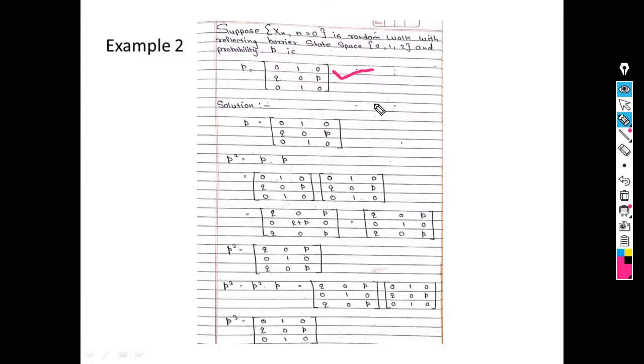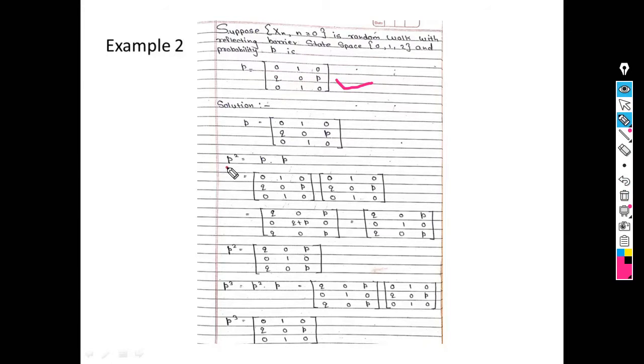In case of a reflecting barrier, the transition from state 0 to 1 is 1, the transition from state 2 to 1 is 1, shifting to the right is with probability p, and shifting to the left is with probability q. So this is the representation of the transition probability matrix of a reflecting barrier.